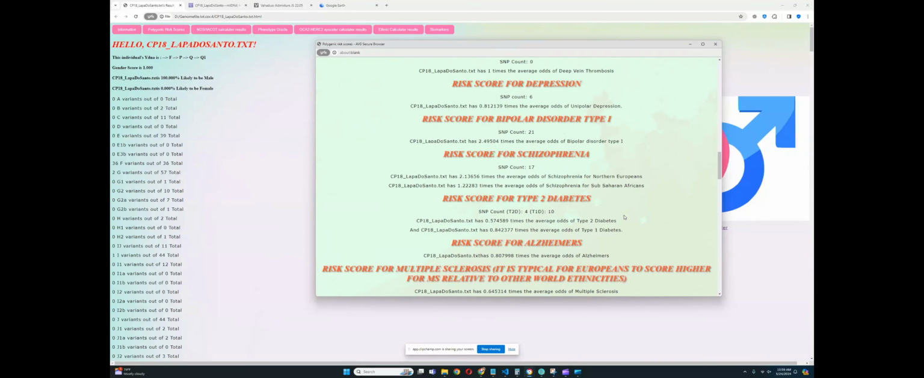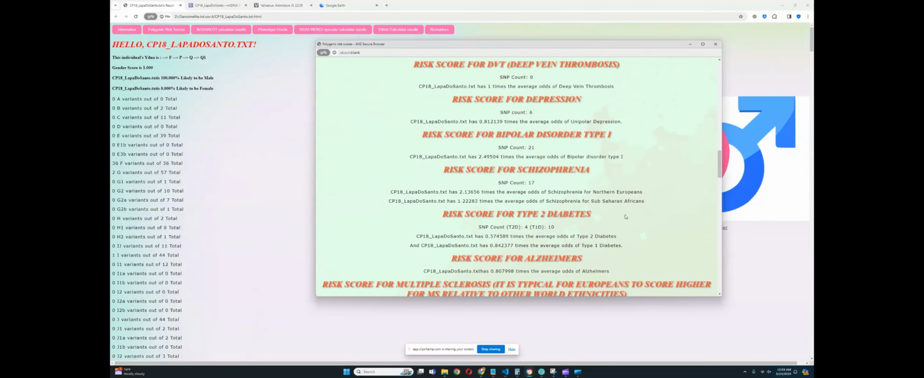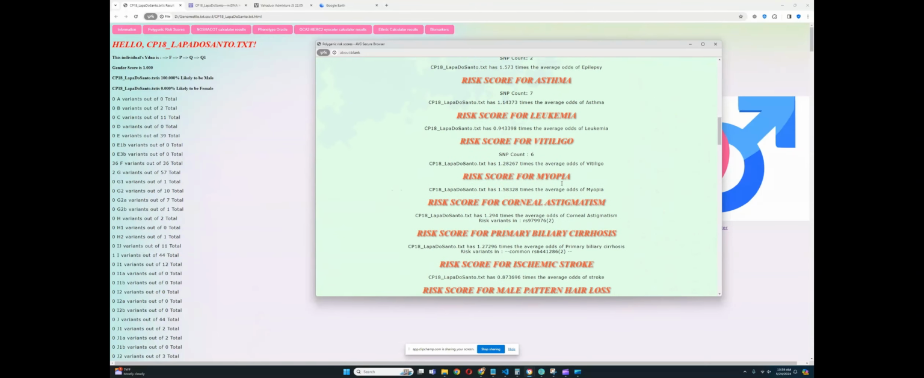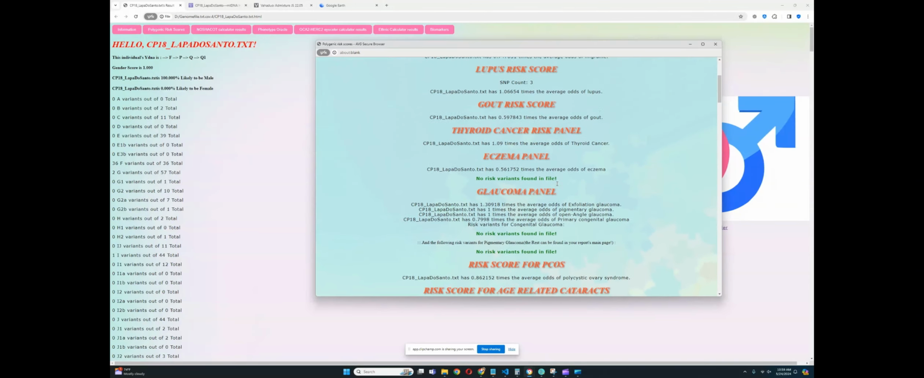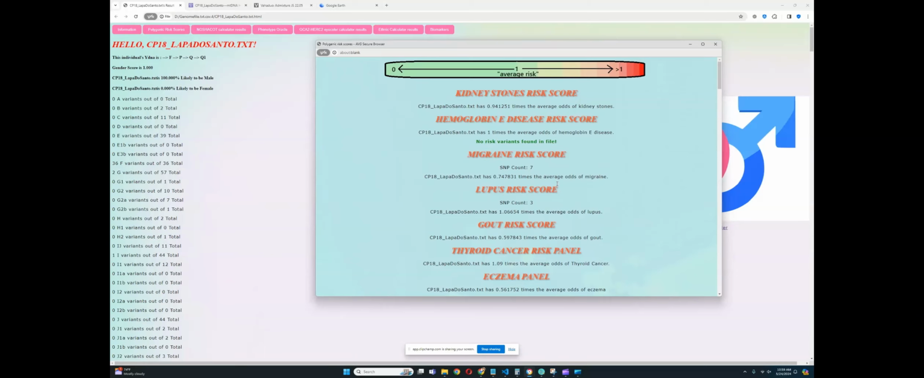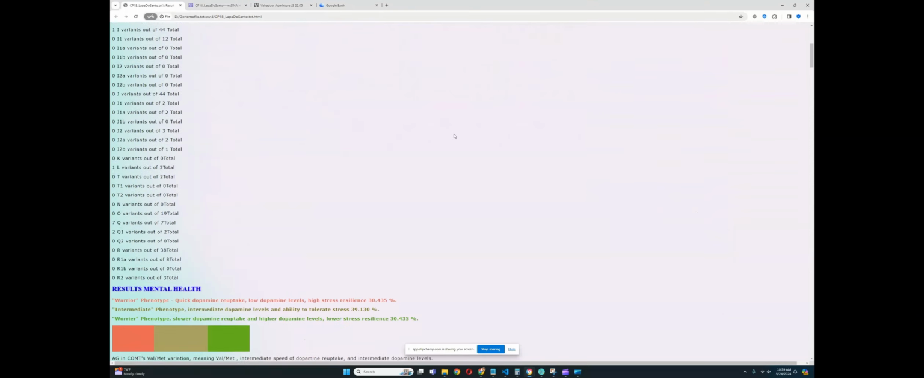What can we see here that is atypical or unusual? Maybe a slightly high score for bipolar type 1 and schizophrenia. We'll get to that a little bit later. Maybe a slightly high score for rheumatoid arthritis, but aside from that, nothing really unhealthy in this result. So let's get into the monogenic traits and explore that a little bit.